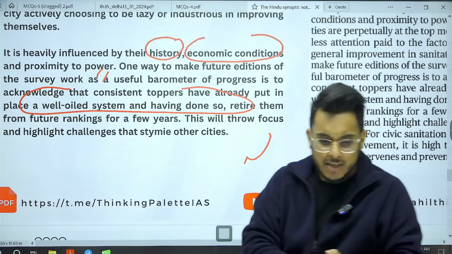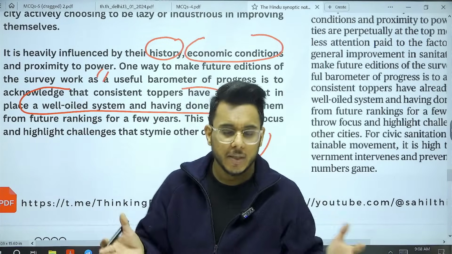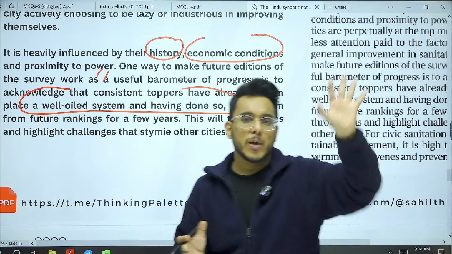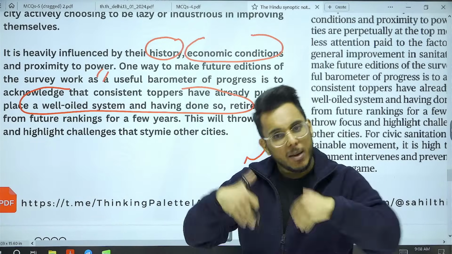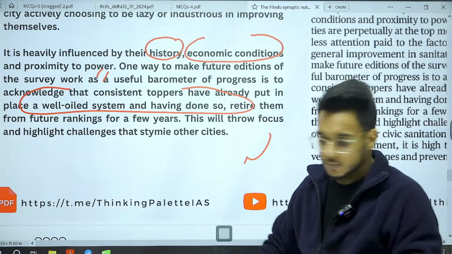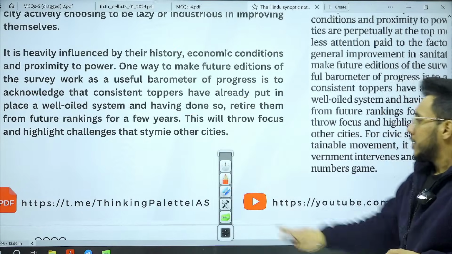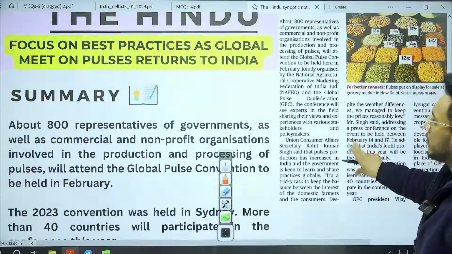Now guys, it will also happen with you. Suppose you have a competitor who is exceptionally strong and there is no chance that you can beat that person. So what happens? We make a compromise. Such a thing should not happen here. So this is about it. And now, further moving to the next article.